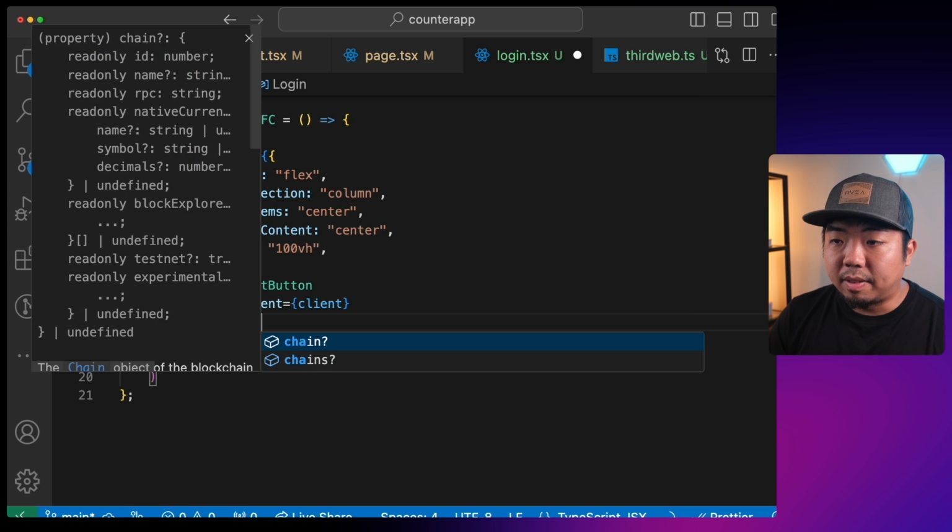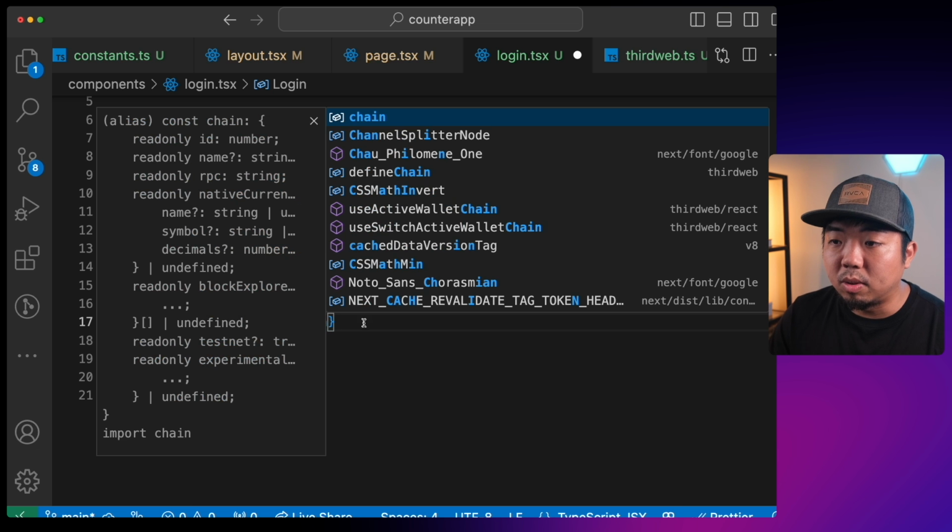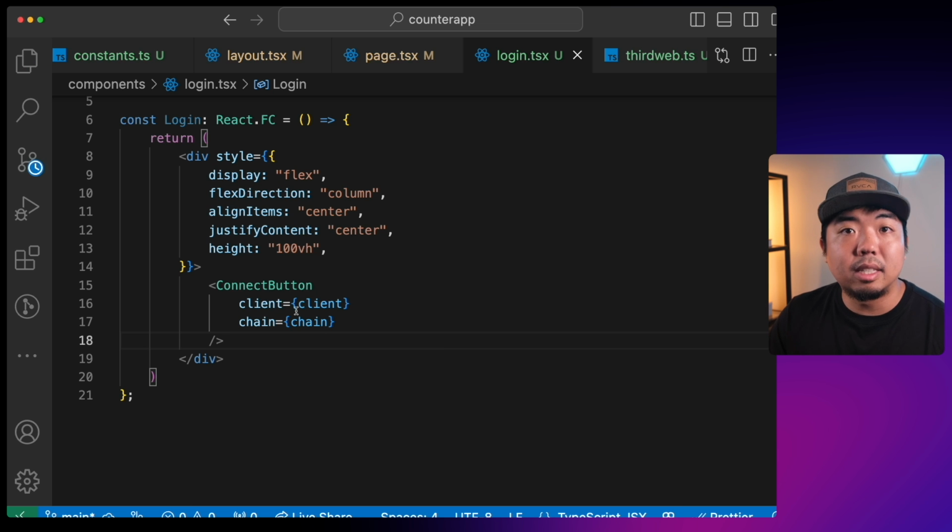We'll also specify the chain here. So in here, we can specify the chain that we want our wallet to connect to. And in this case, it's the chain that we specified in our constants file as well.